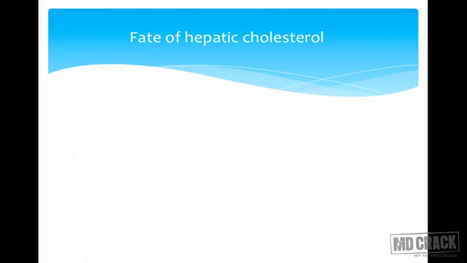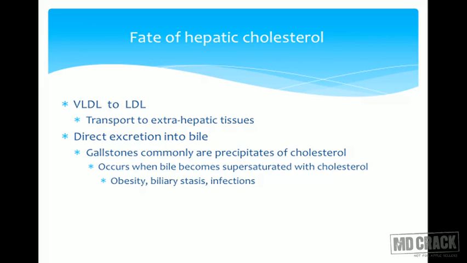What is the fate of hepatic cholesterol? What happens in the liver to this cholesterol? It may be transported outside to the extrahepatic tissues. How? By VLDL, IDL, and then LDL. LDL is the one which is transporting cholesterol to extrahepatic tissues. It may be directly excreted into the bile.